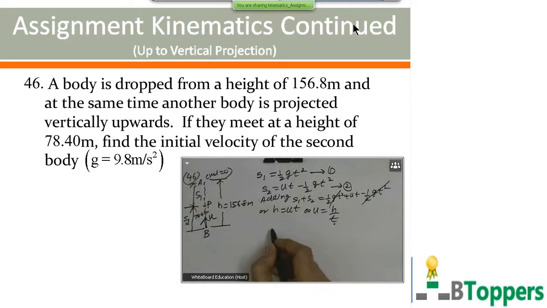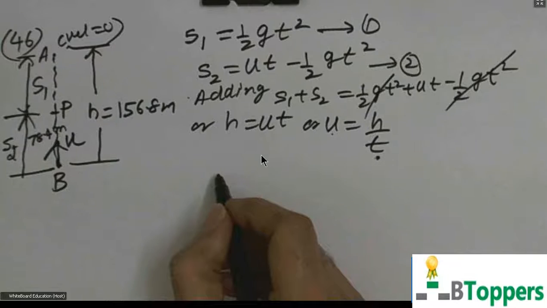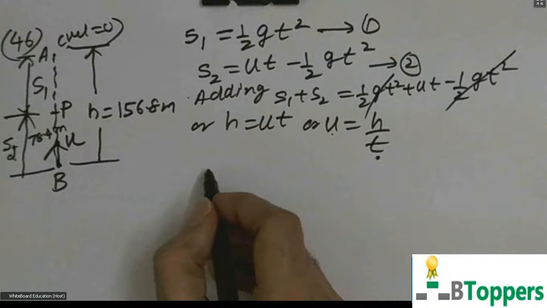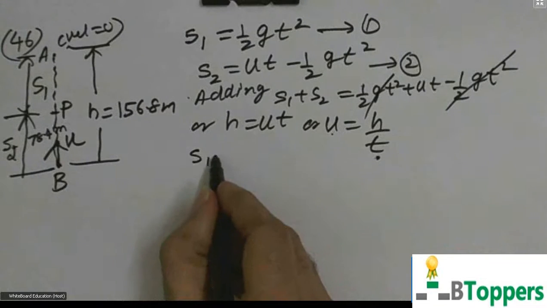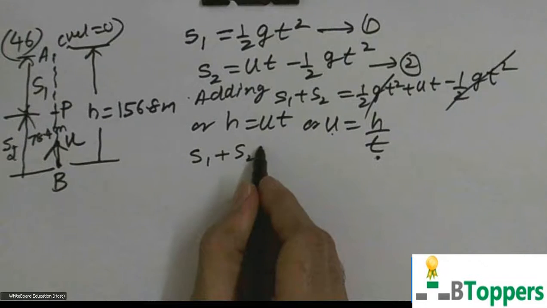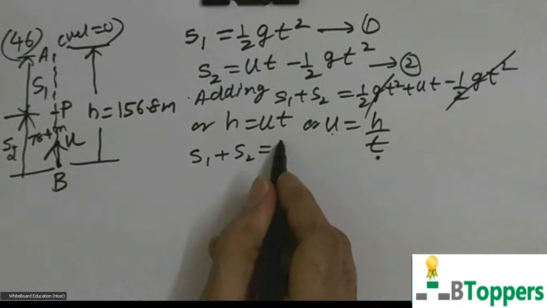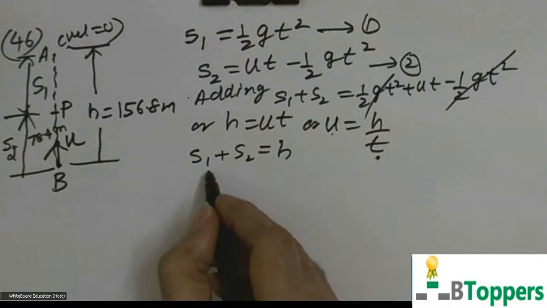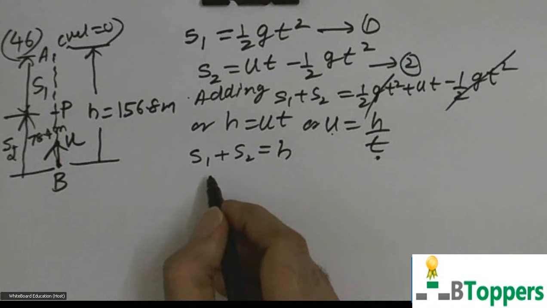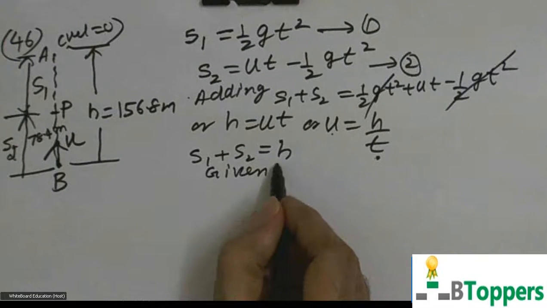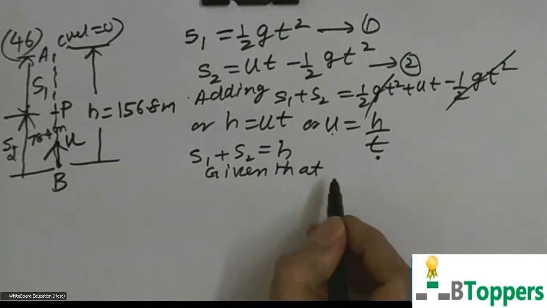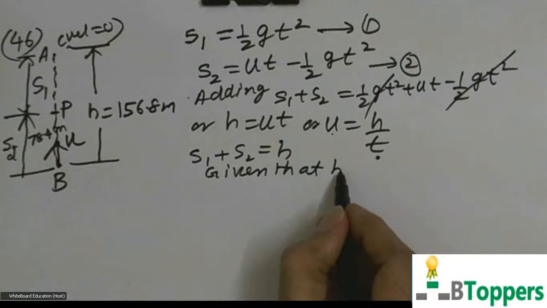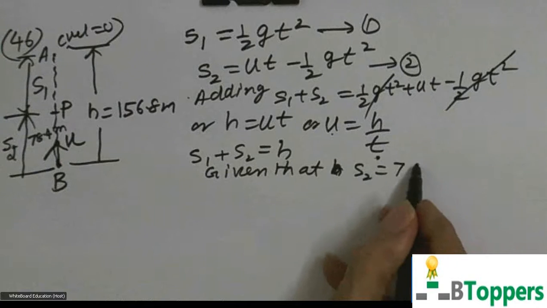You can observe from the figure S1 plus S2 equal to h, that is 156.8 meters. S2 is the distance covered by the second body up to the instant of collision. It is given that the two bodies meet each other at a height of 78.4 meters.